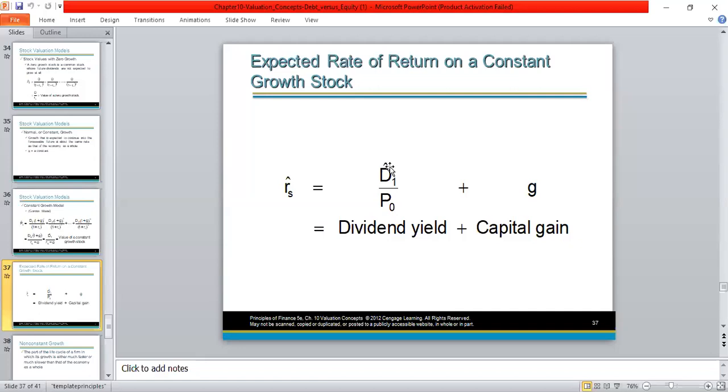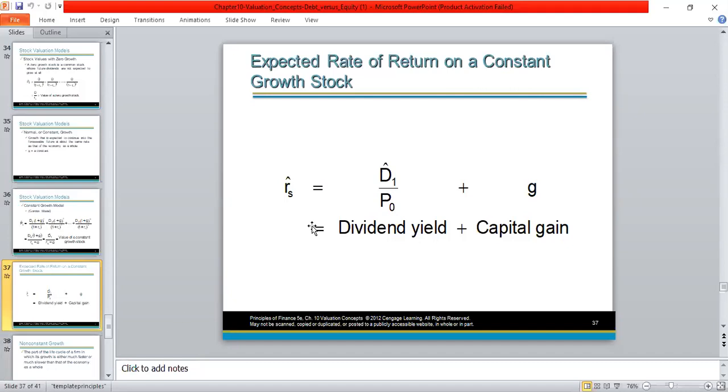In other words, we are calculating, if we invest P0, the current share price today, how much of a dividend we are going to get after 1 year. So that is what is meant by dividend yield, D1 divided by P0. To that, we are adding the capital gain, which is represented by G. So the sum of these two, dividend yield and capital gain, is equal to the cost of equity, RS.